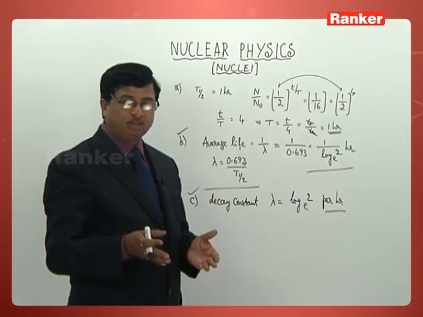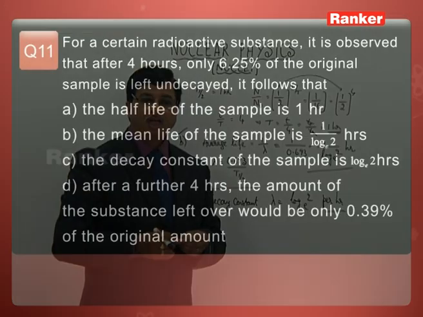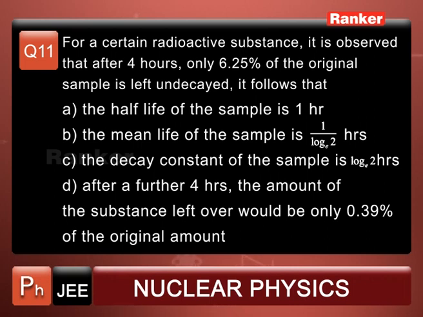Now one more option is left over. Let us check whether that is correct or wrong. After a further 4 hours, the amount of the substance left over would be only 0.39% of the original amount.